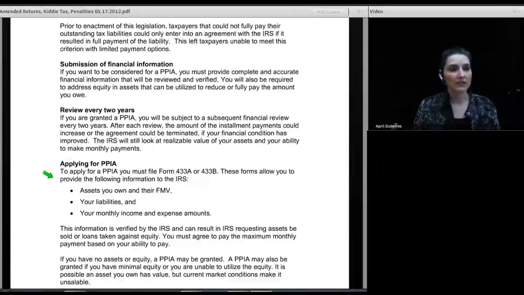Now, under that particular system, they will review your account every 2 years, and every 2 years you're going to have to resubmit the application. But if you continue to be destitute, you're going to continue to get this relief. And it happens to be one of the IRS agents that I worked with on setting up one of these, who recommended that I do it for my clients, said, you know, if it stays in this uncollectible status for more than 10 years, it's erased.